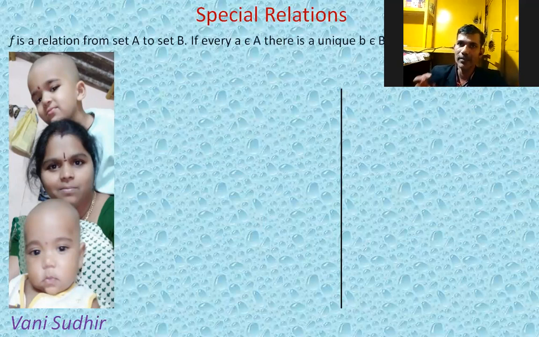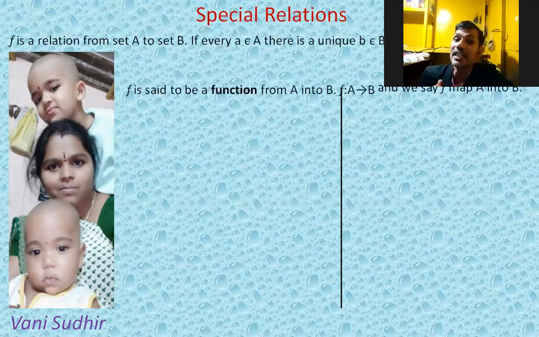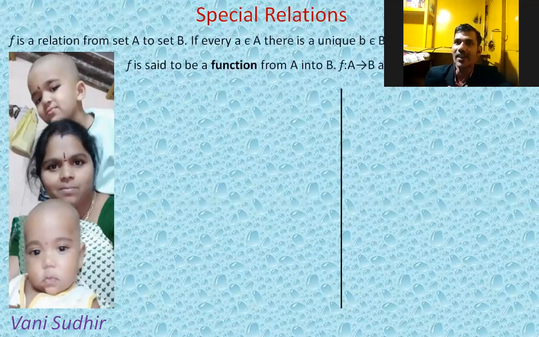F is a relation from set A to set B. For every a belongs to A, here, for every is the keyword, there is a unique b belongs to B. Unique is the keyword. These two keywords you should understand. Such ordered pairs are there in relation means then it is a special relation and it is called function. F is said to be a function from A into B and it is denoted f: A → B. It is also said as f maps A into B.